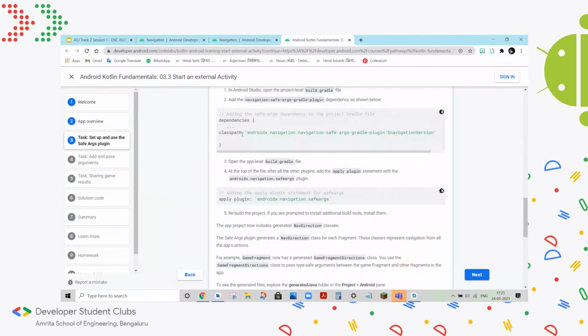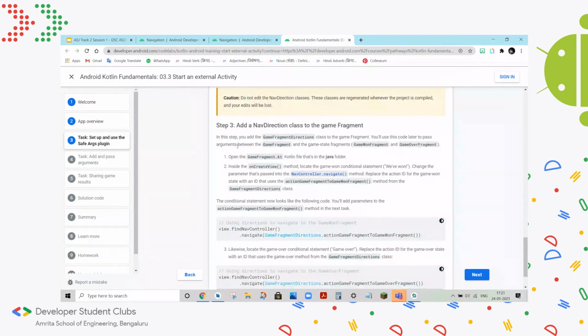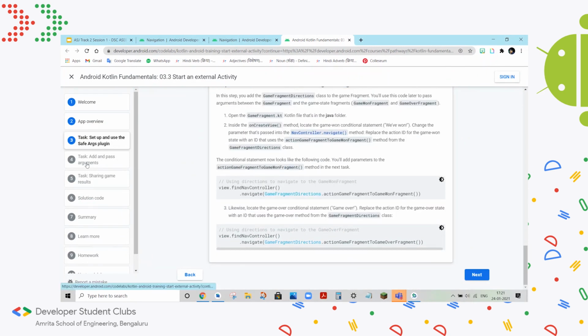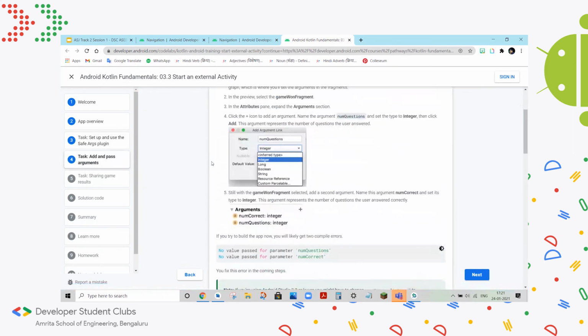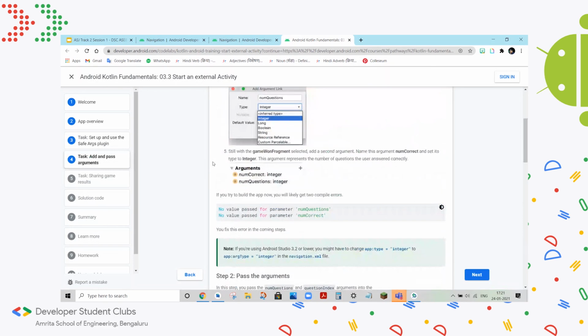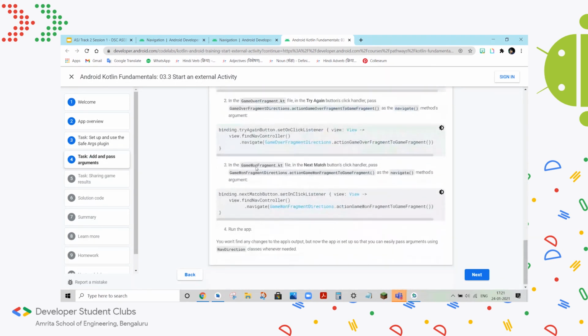You'll have to include certain class path dependencies, and you have to add an app direction class. This basically means for each and every fragment you'll have a certain class generated as part of the SafeArgs plugin, and this is what helps you set up the compile time checking safety you've been promised. So you can add the parameters in the nav graph itself, and you can pass them from here to there.